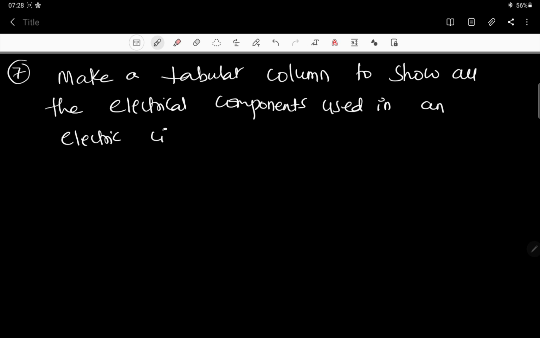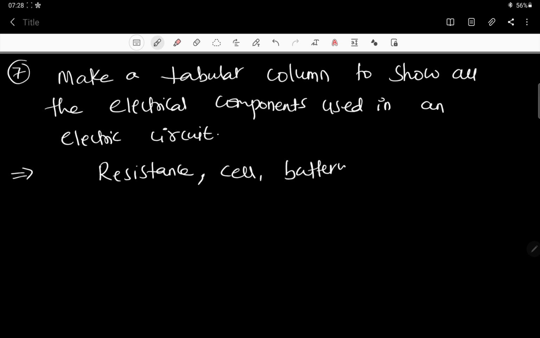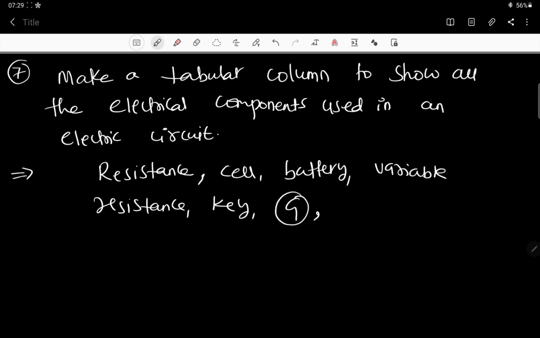I have explained all this, we have so many components, right? We have components like resistance, all right, and I am not writing the answer for this. You make a tabular column with cell and battery, correct, then variable resistance, then something like key, okay, then galvanometer, then voltmeter, then ammeter, okay, then wires crossing without contact, with contact, all that.